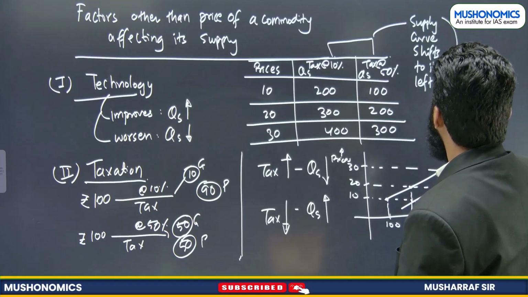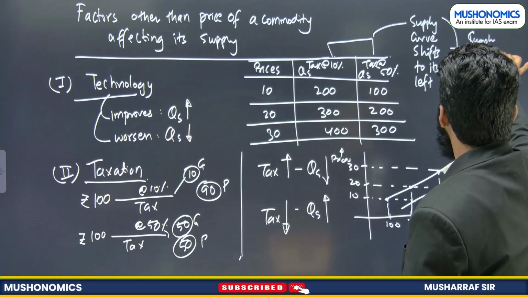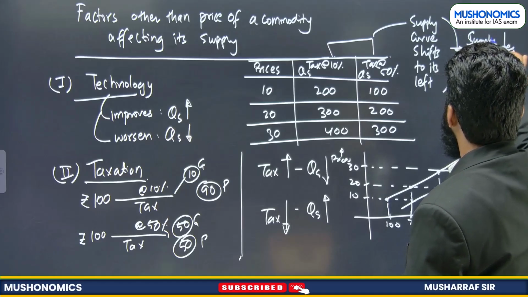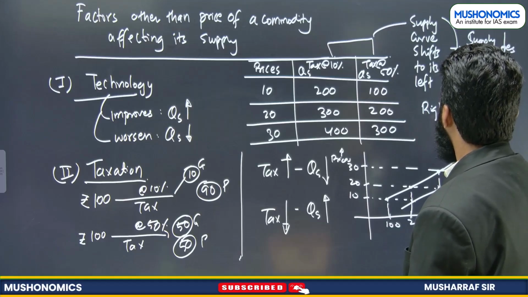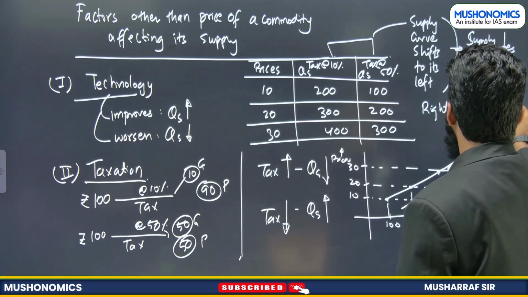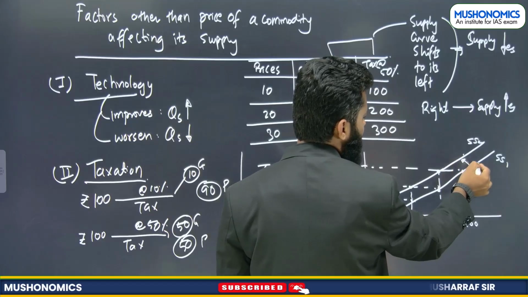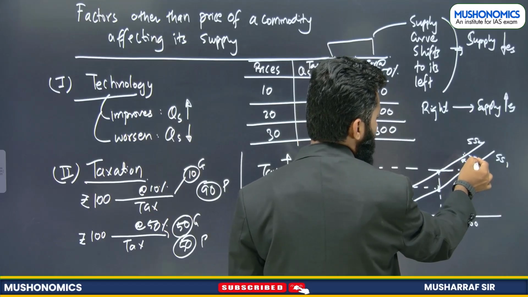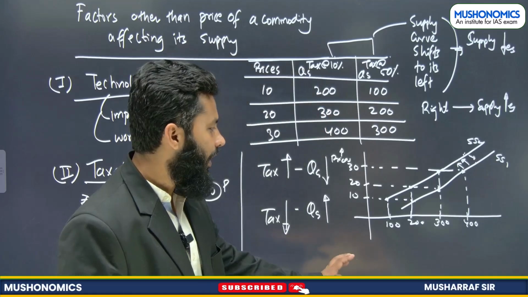What do we mean by this? Supply decreases. And when the supply curve shifts to its right, that means supply increases, as you can see here. For example, if this is case 1 and this is case 2, then supply has increased. Here supply has decreased, right? So we have understood one thing.